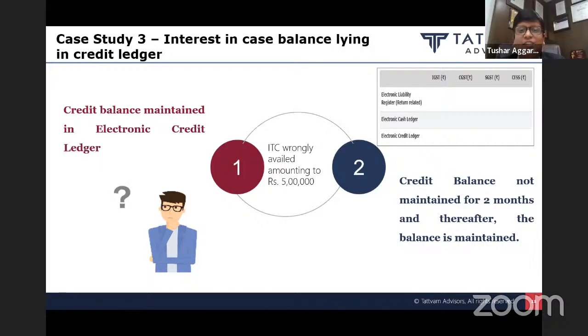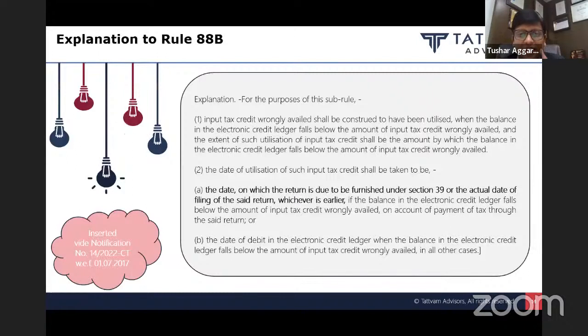In this case, since my balance got reduced in the month of April from 5 lakh to 4 lakh, 1 lakh will be deemed to be utilized in the month of April. Accordingly, I have to levy interest on this 1 lakh rupees from the April month return till I am reversing it in my August month return. So the April month return will be treated as the date on which my reversal will be triggered.